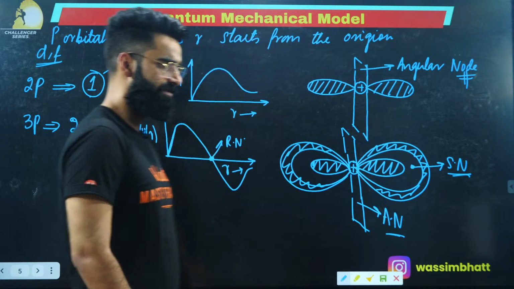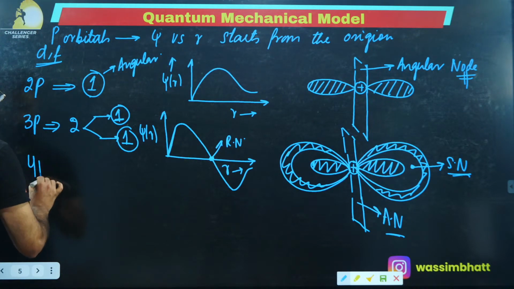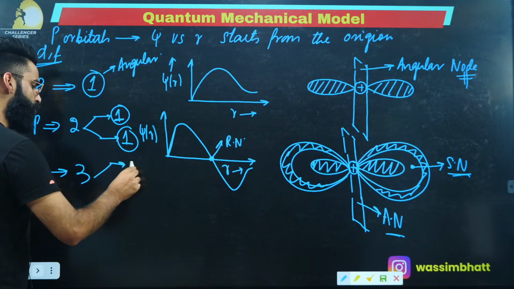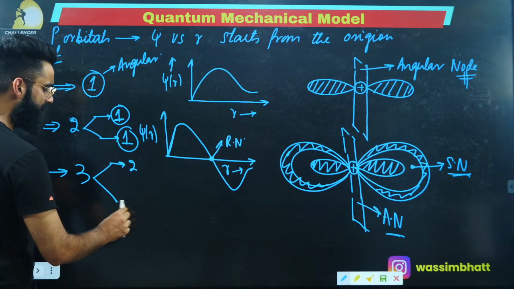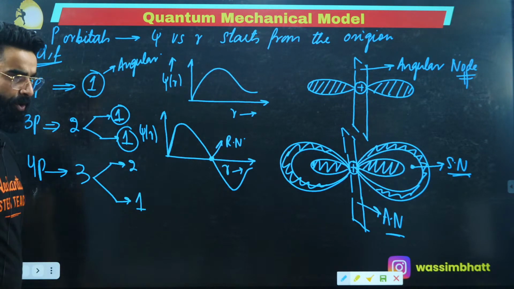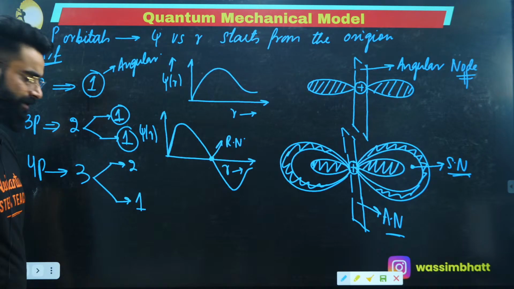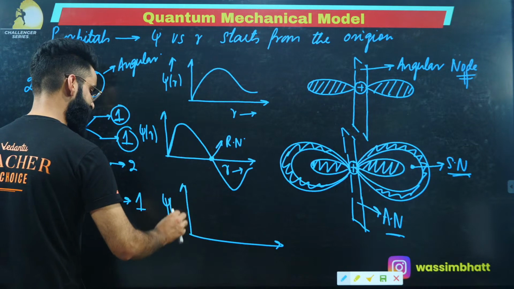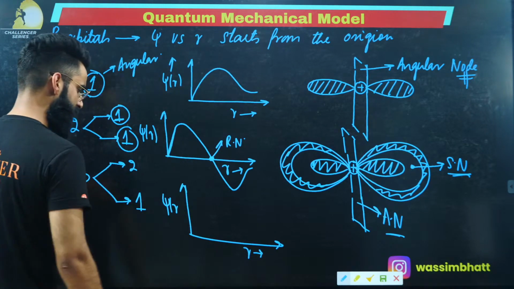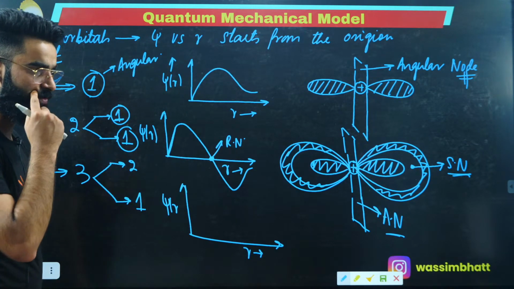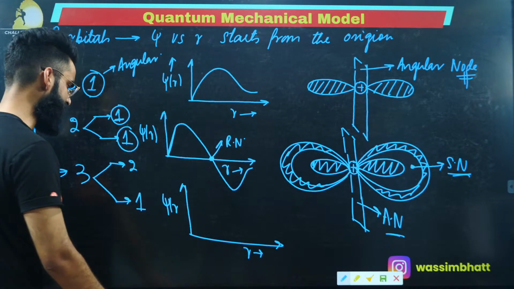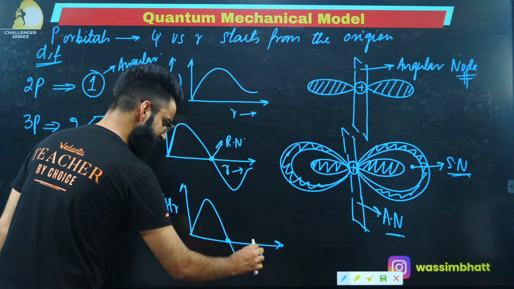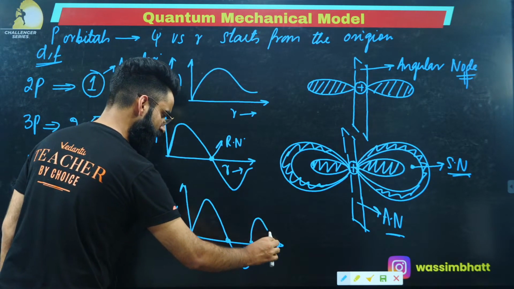Similarly, if you talk about 4p, how many nodes are there in total? There are 3 nodes. Out of them, 2 are spherical and 1 is angular. You can plot this one as well, I'm sure about it. So let me make it for you. This is first of all psi r versus r. All the p, d, and f orbital psi versus r curves start from the origin. This is your one radial node, and this is the second radial node. Then it's going to be like this.